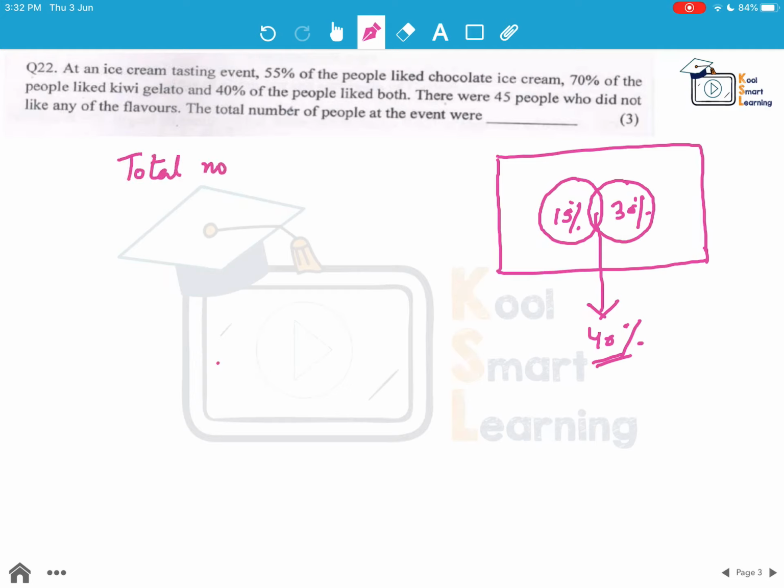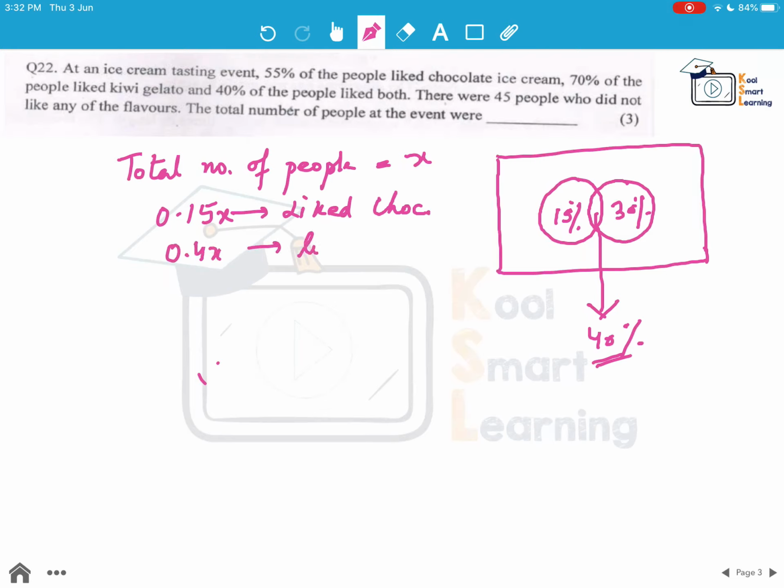So now let the total number of people be X. So it means 0.15 times X like only chocolate ice cream, 0.4x like both, and 0.3x like only kiwi gelato. So what does that mean? The total of this is 0.15x plus 0.4x plus 0.3x. This gives us 0.85x.